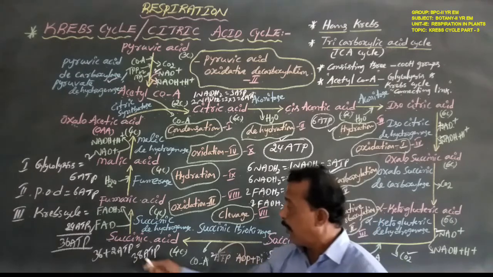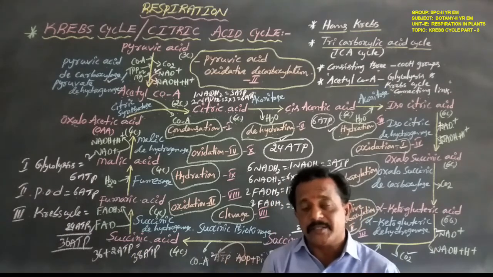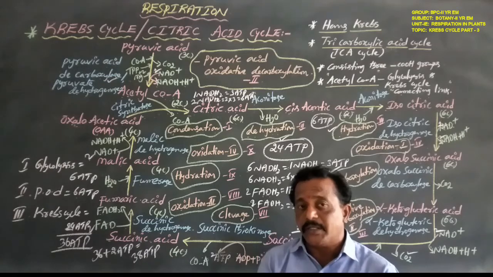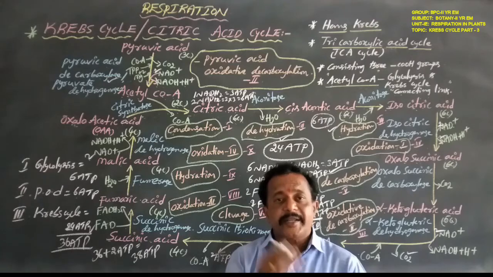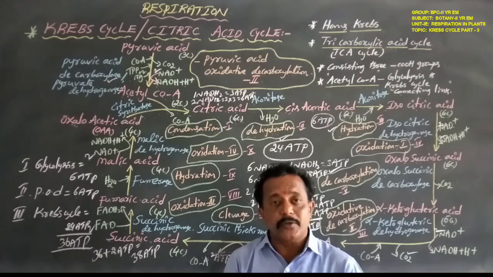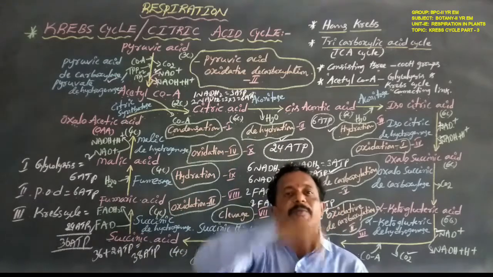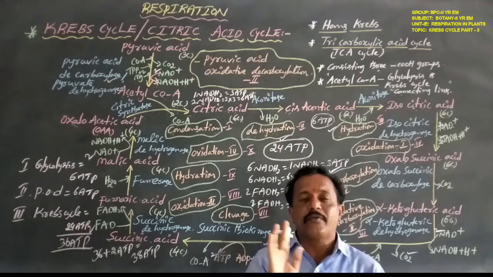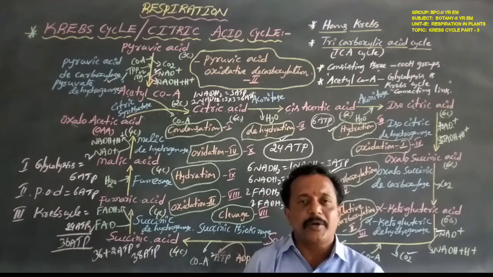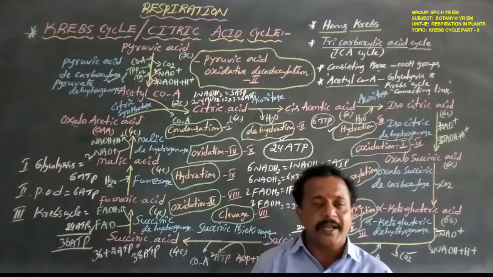So hence only 2 ATP molecules are formed. So anaerobic respiration is also glycolysis. In this glycolysis 4 ATP molecules are generated, and with the net gain of 2, totally 6 ATP molecules. But these generated ATP molecules are also utilized in the fermentation process. So hence 4 minus 4 ATP molecules, only a net gain of 2 ATP molecules.